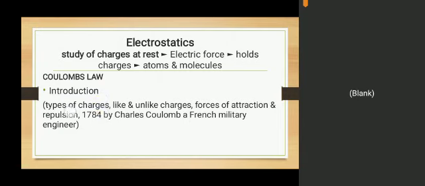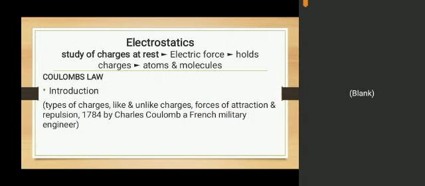As you know, there are two types of charges, positive charges and negative charges. Like charges repel each other, while unlike charges attract each other. There are two types of forces, force of attraction and force of repulsion. Between unlike charges there is a force of attraction, and between like charges there is always a force of repulsion.